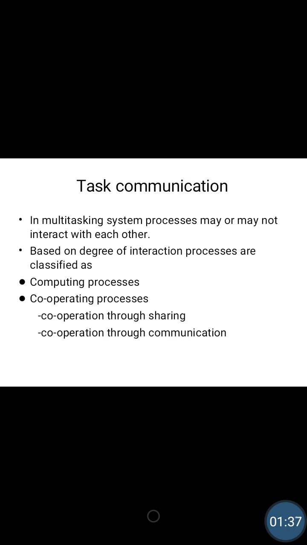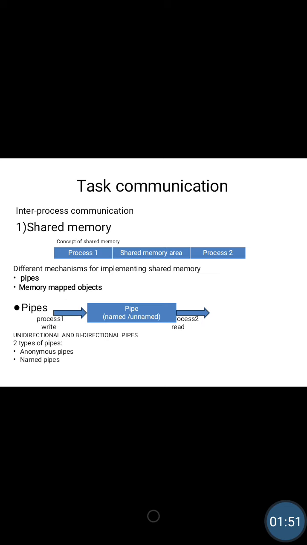But in cooperation through communication, the processes communicate between each other. They are not sharing things. They are directly communicating with each other, and this is named inter-process communication. We have three different mechanisms for inter-process communication. One is shared memory, second is message passing, and third is remote procedure call.